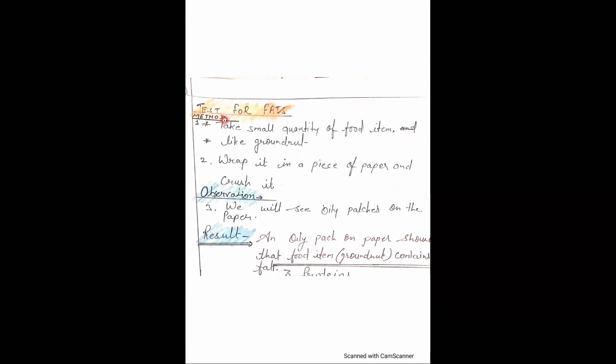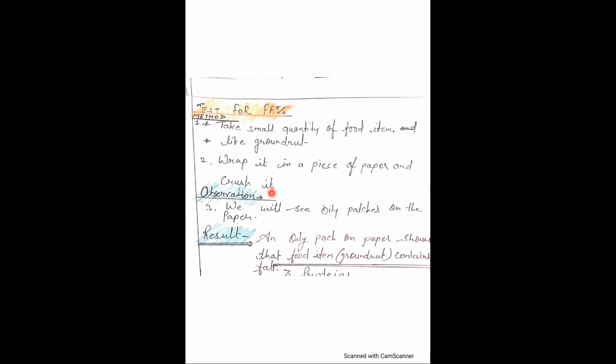This activity you can do at home, children. I think you should do it at home. To do this, follow the following steps. First, take a small quantity of food items, like groundnuts, you can take तिल, you can take mustard seeds also. राई होती है ना घर में, मम्मा सब्जी बनाने में यूज करती है. You can take those mustard seeds also. Now wrap it in a piece of paper and crush it.